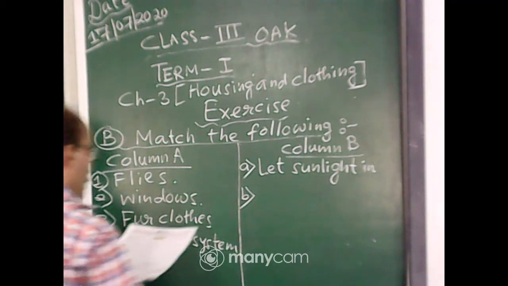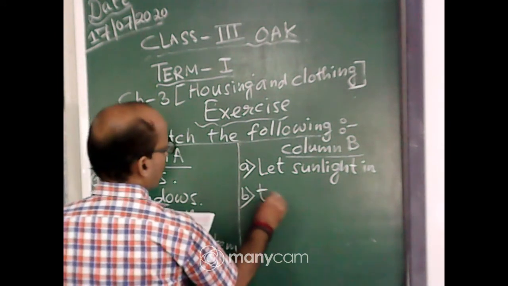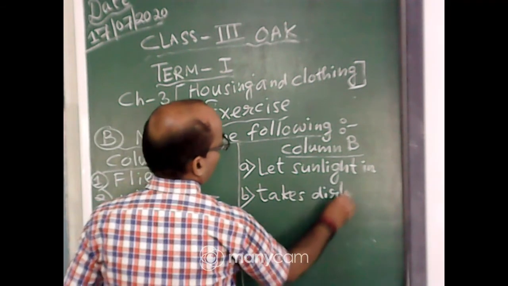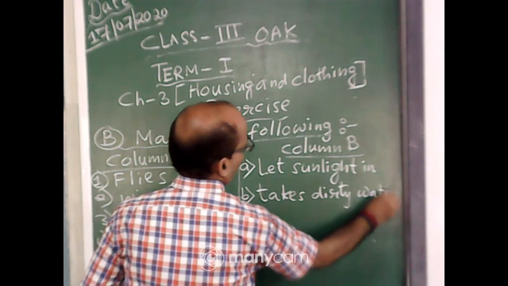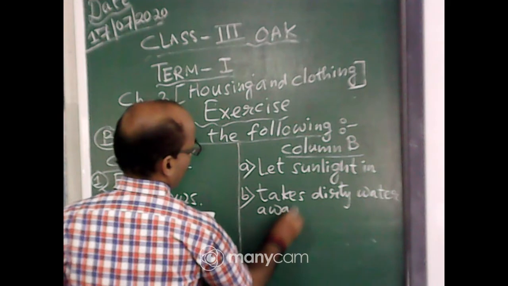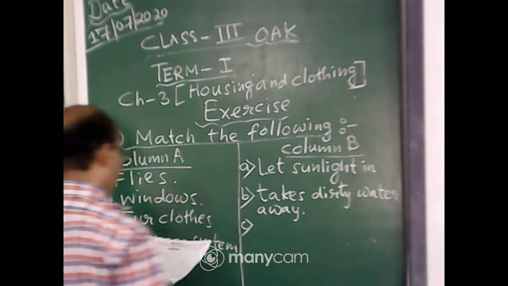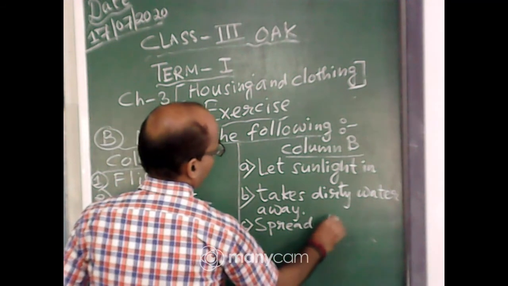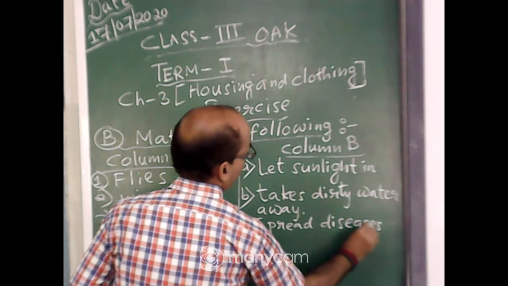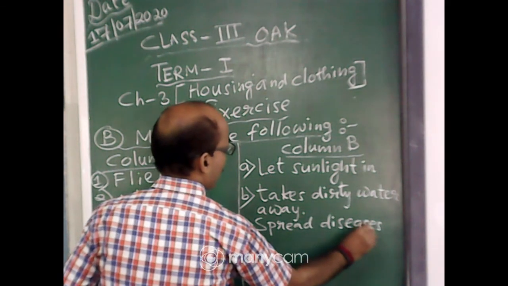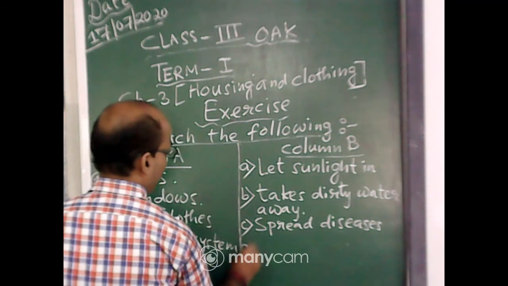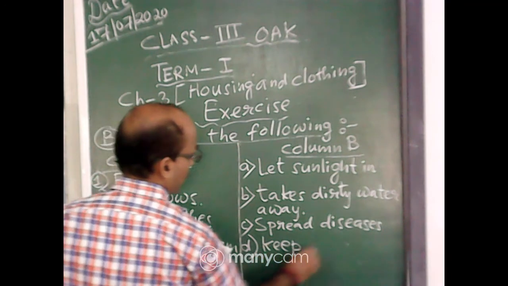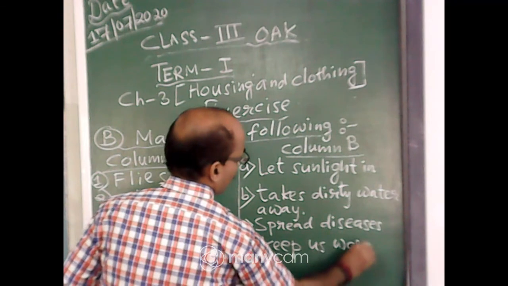Number B, takes dirty water away. Number C, spread diseases, and number D, keep us warm.